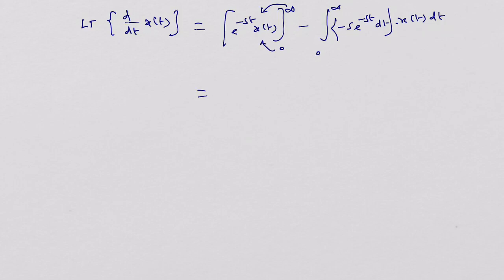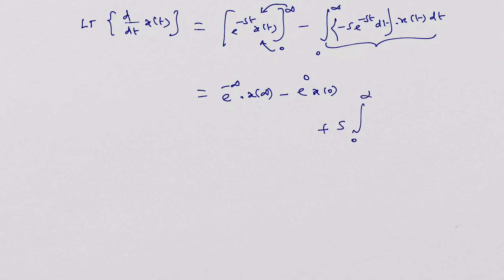What will happen? E power minus infinity into x of infinity minus e power 0 into x of 0. Agree? Whereas in this integration, when you take minus s outside, it will become plus s integral 0 to infinity x of t into e power minus st dt.